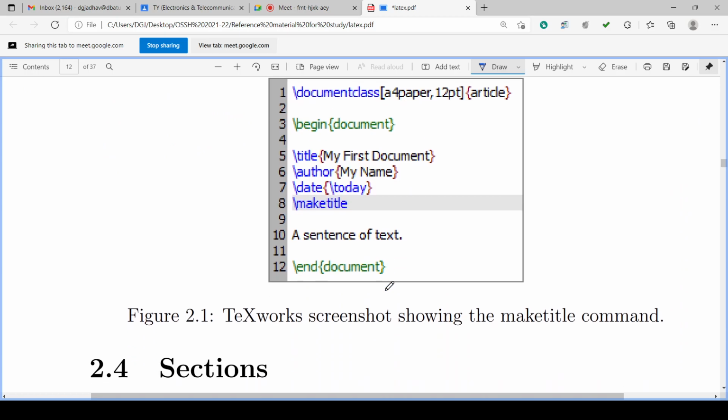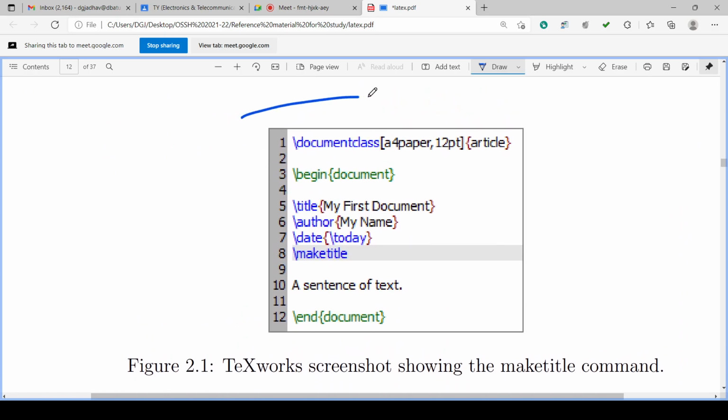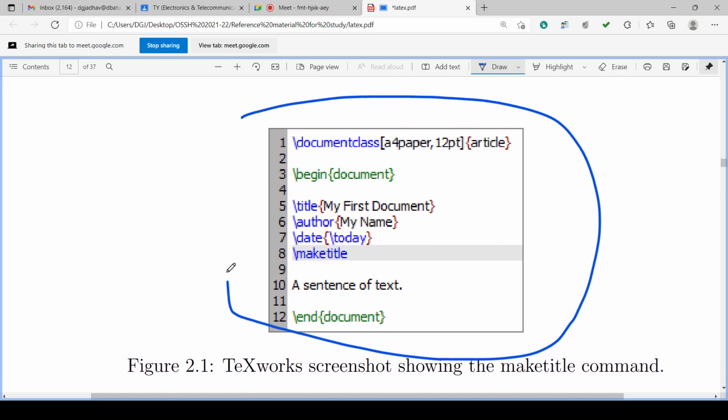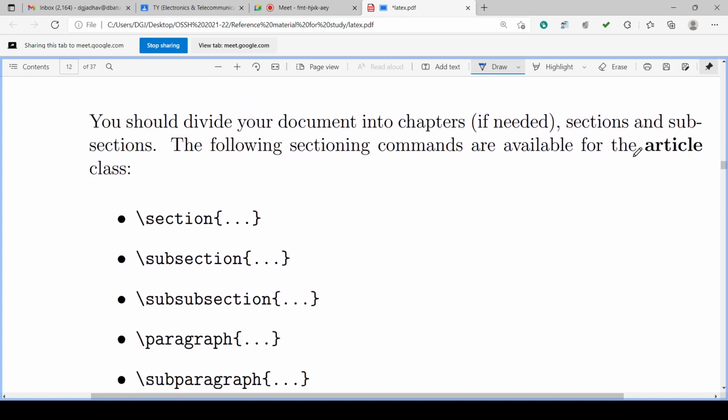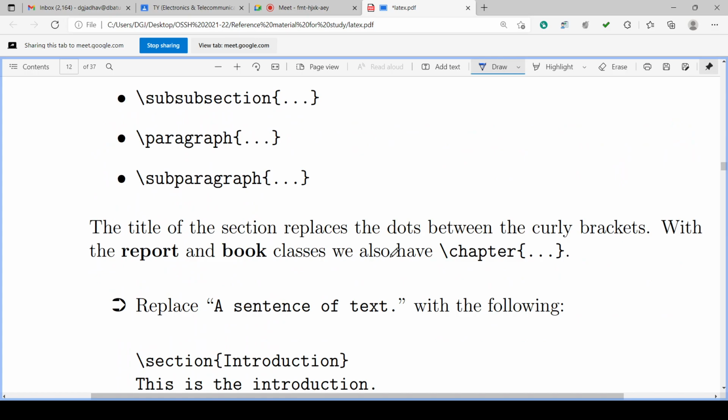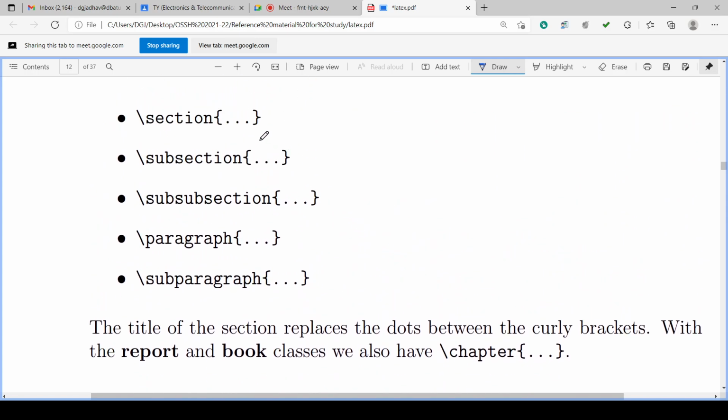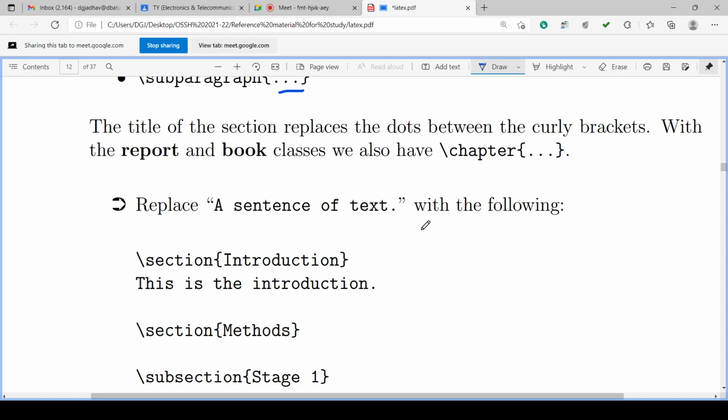So this is the coding we have in the .tex file. Then we can make the section, subsection, subsubsection, and their headings will be there, and headings are put into these curly brackets. Whatever heading we want for that section, we put into this curly bracket.